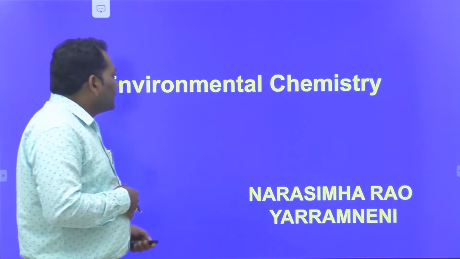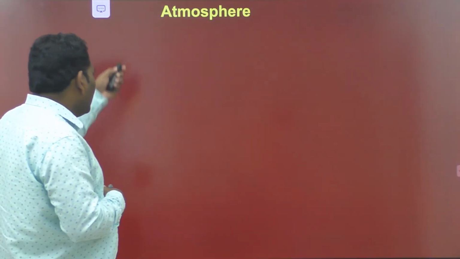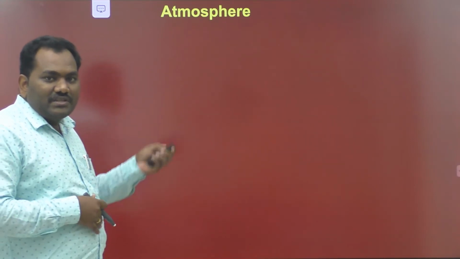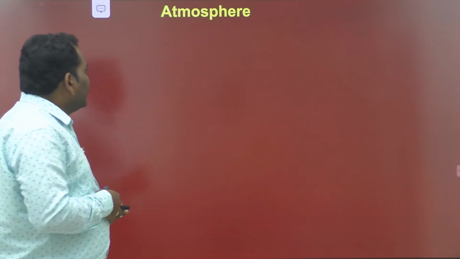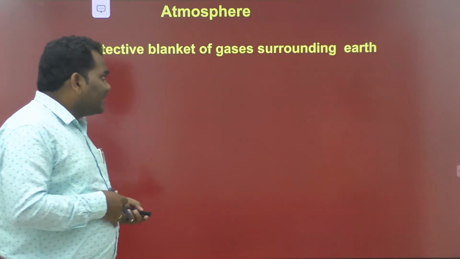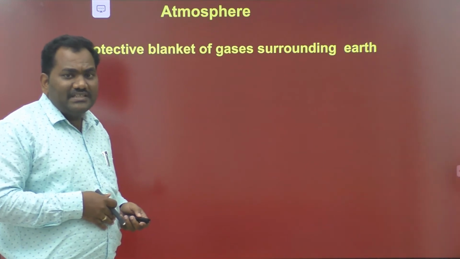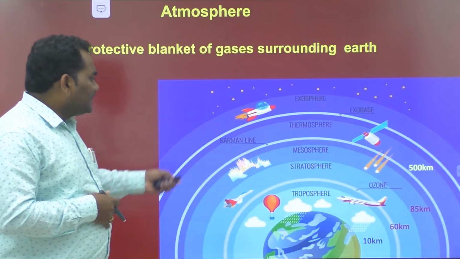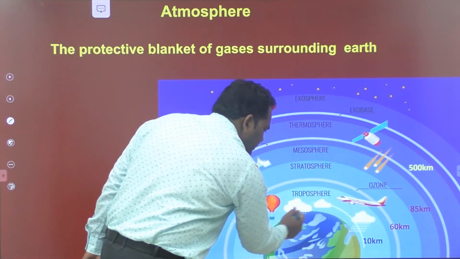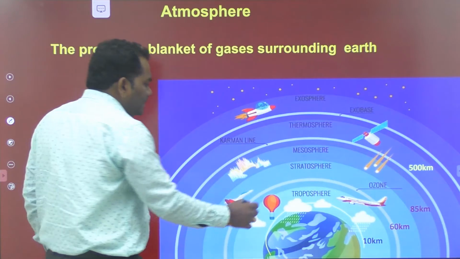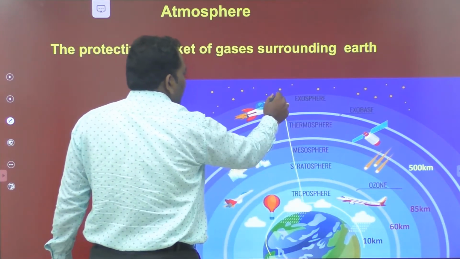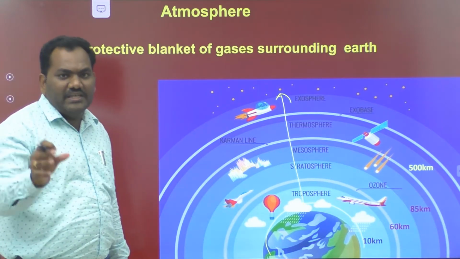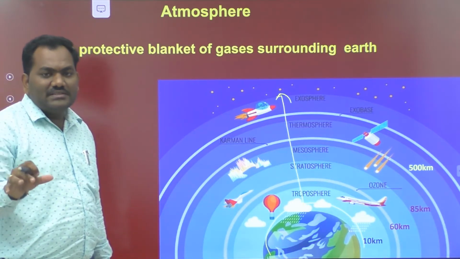First of all, let's discuss what the atmosphere is. Before going to the pollutants, I will give some introduction about the atmosphere. The protective blanket of gases surrounding the earth is called the atmosphere. The picture of the atmosphere is like this. For example, this is considered as earth. The surface of the earth is surrounded by an air blanket. That air blanket acts as a protective layer. It protects human beings.